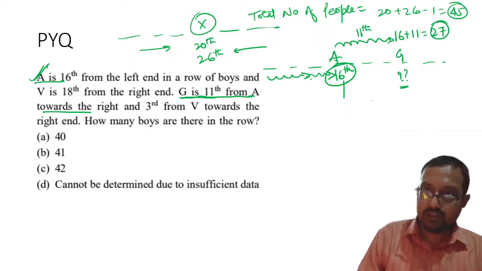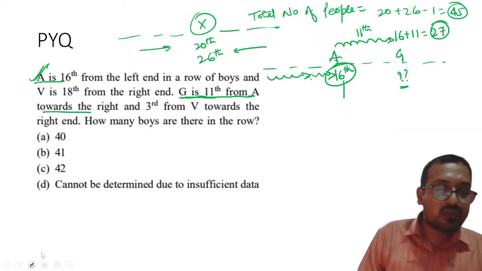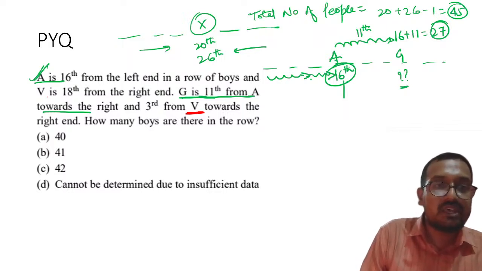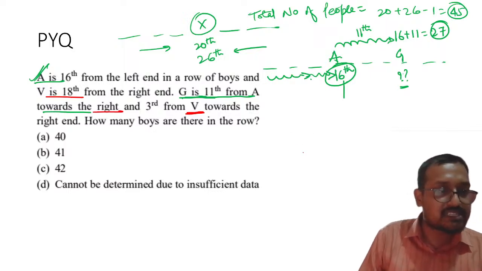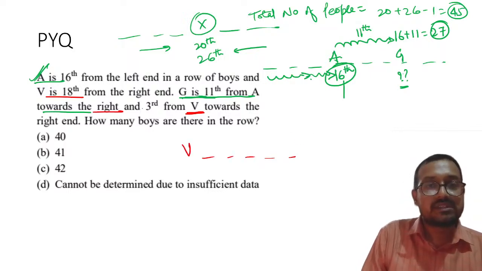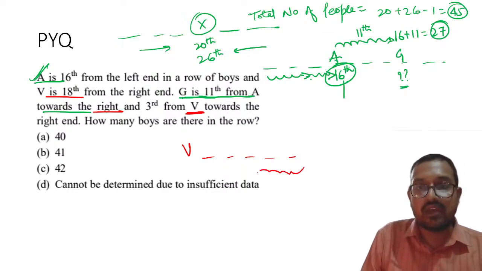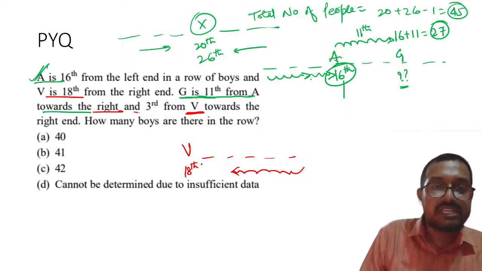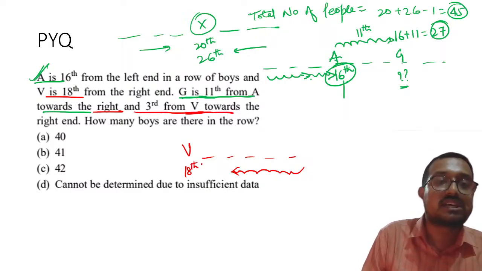Understood? Now my dear students, look carefully at the second part. Let us talk about V. V is 18th from the right. Now I will count from this side. And G is third from V towards the right end.